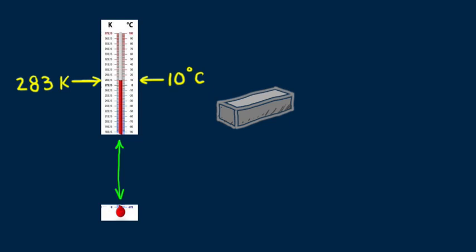We know that the temperature of the bar is proportional to the average kinetic energy of its iron atoms. If we apply heat to the bar, the kinetic energies of its atoms increase. If we apply enough heat to the bar and increase the average kinetic energy of its atoms by twice, it will be twice as hot. On the Kelvin scale, this would be twice 283, or 566 kelvins. Let me leave you with a question. What will the temperature be of the twice as hot bar in Celsius degrees?